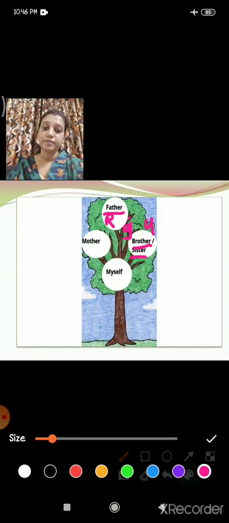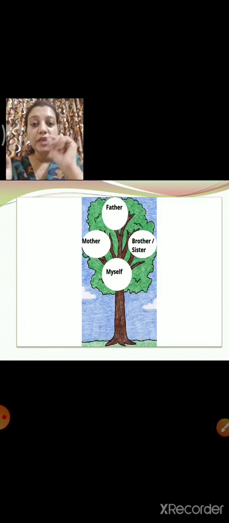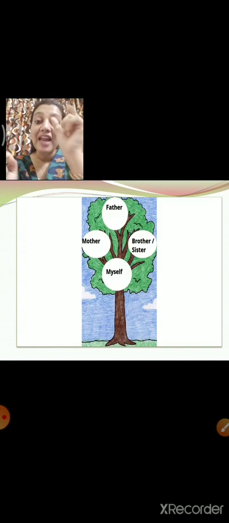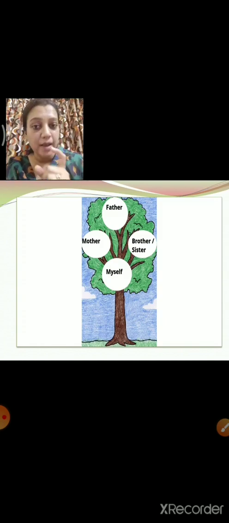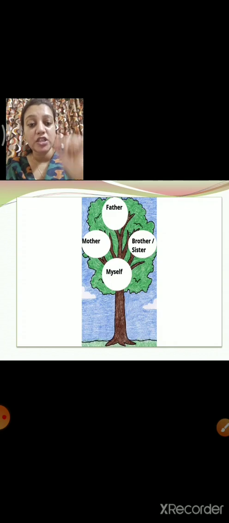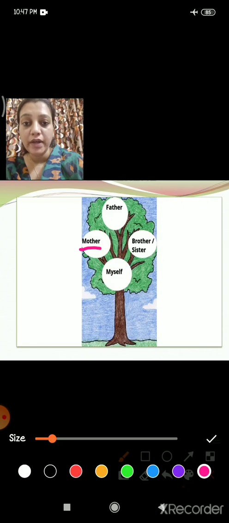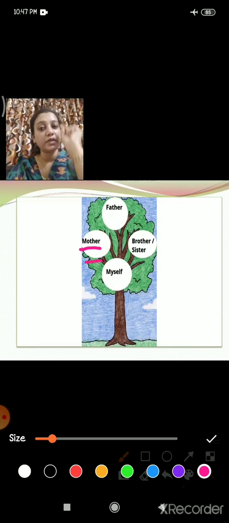if you have a brother, and your brother's name is, for example, Ram, you will write brother, and down you will write the name of your brother, that is Ram. If you have a sister and her name is, for example, Sina, then you will write sister, and down you will write Sina. Then mother, you will write mother, and then down you will write the name of your mother.